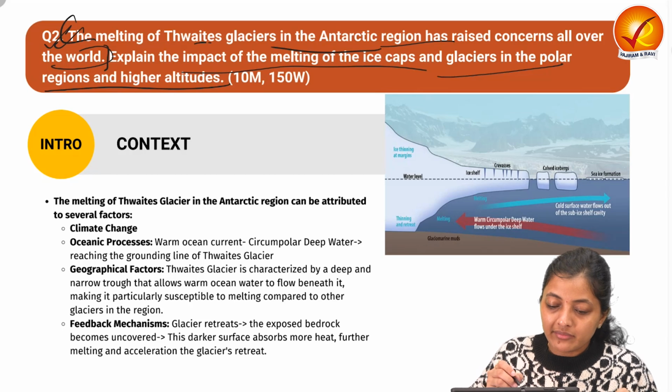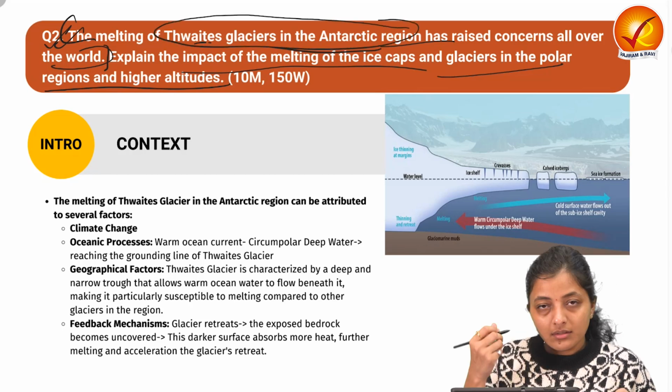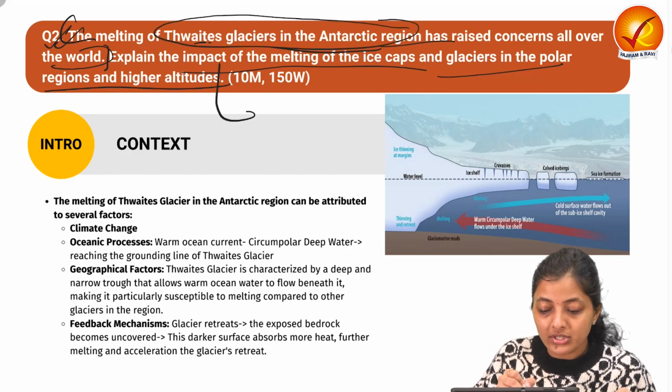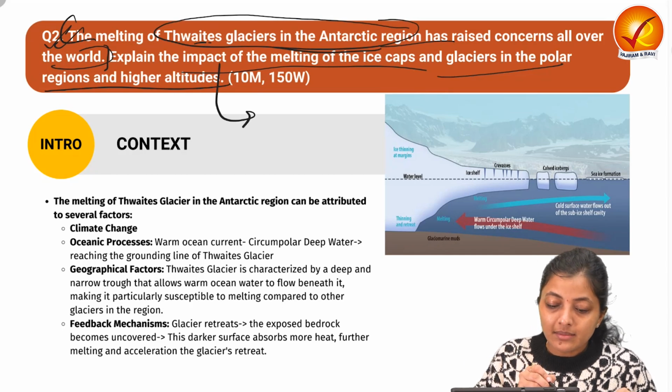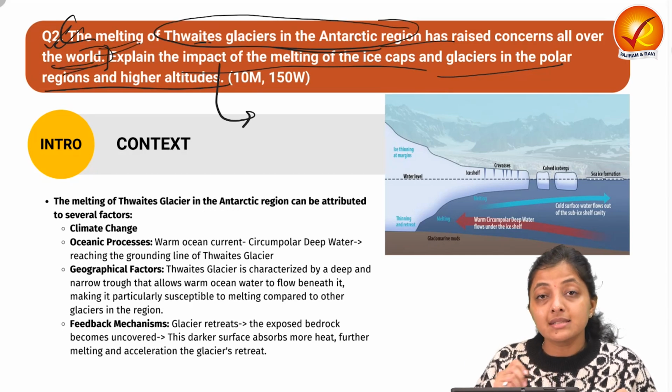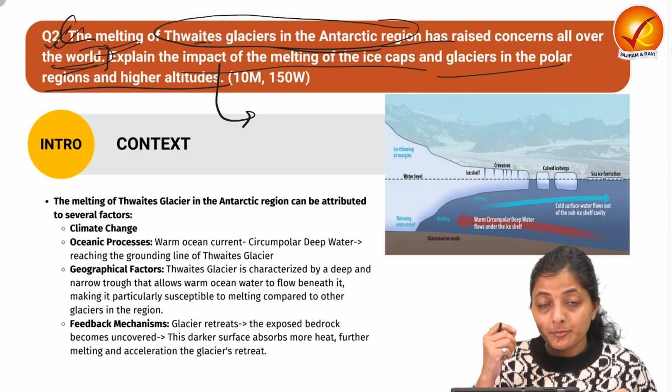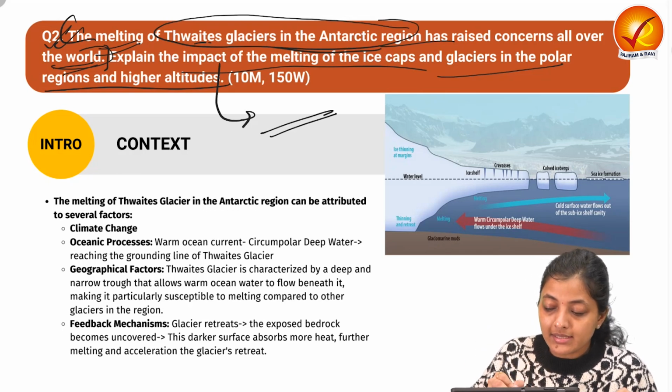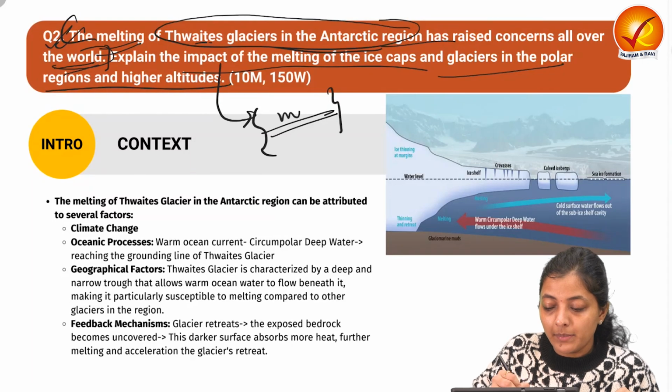So the context given is that in the Antarctic region there are multiple glaciers. One known glacier is the Thwaites Glacier, and it is melting, which raises concerns all over the world, as the speed at which it is melting is raising concerns. So this is about the melting of glaciers.